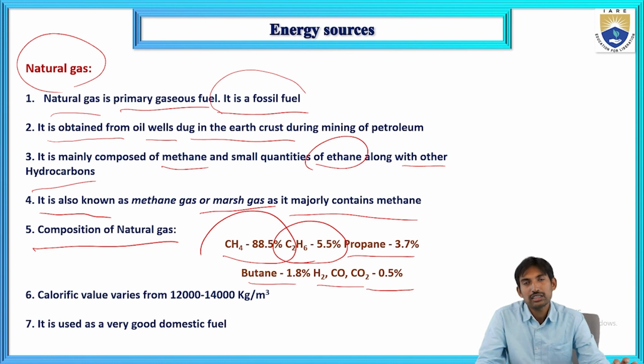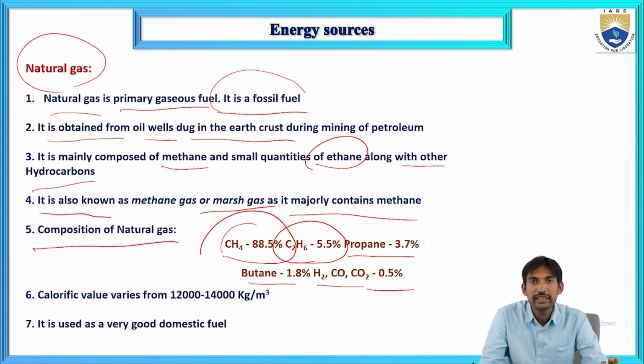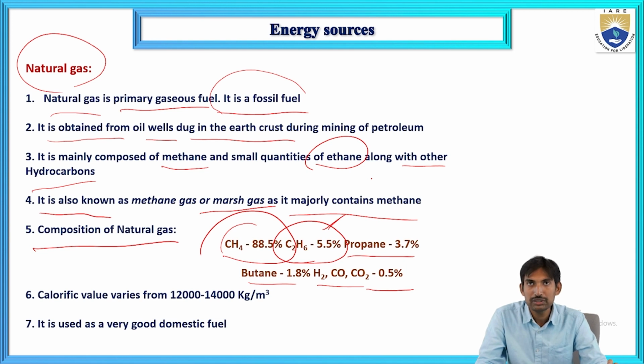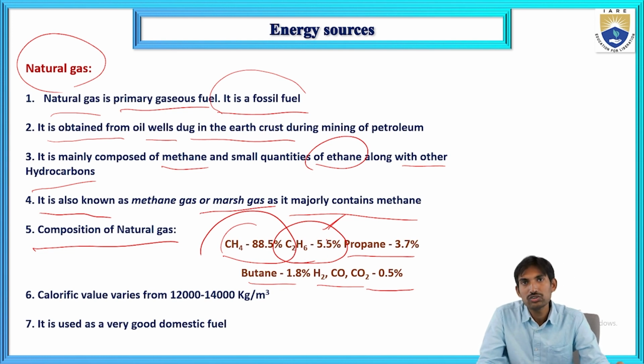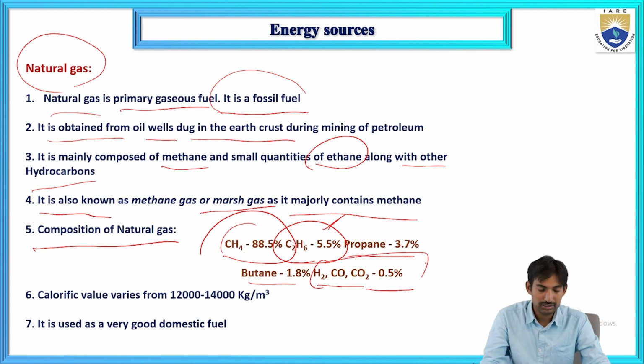What is the natural gas composition? The primary content of natural gas is methane. Along with methane, some other hydrocarbons are also present, like ethane, propane and butane. The methane percentage is 88.5%, ethane is 5.5%, propane is 3.7% and butane is 1.8%. Some other molecules are also present: hydrogen gas, carbon monoxide gas and carbon dioxide gas, in a small percentage, that is 0.5%.